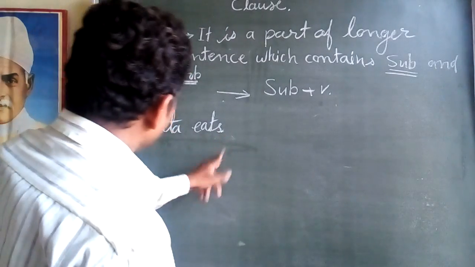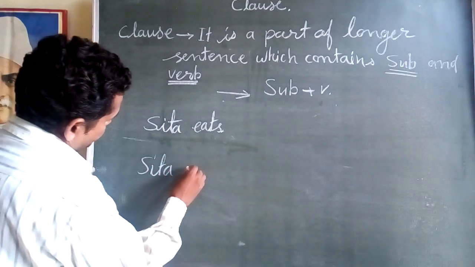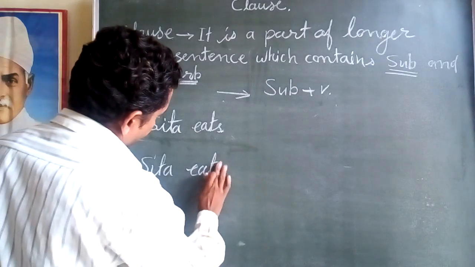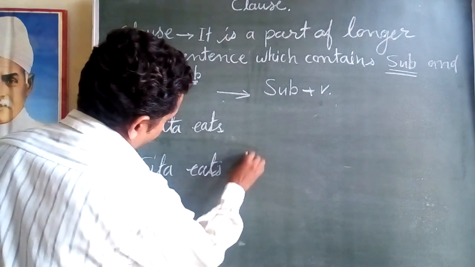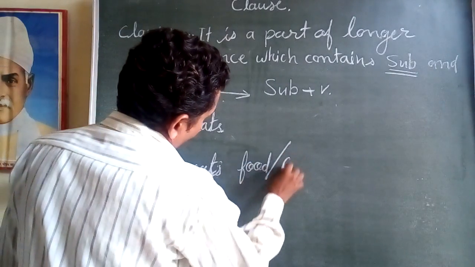And the sentence is: Sita eats food or fruits.